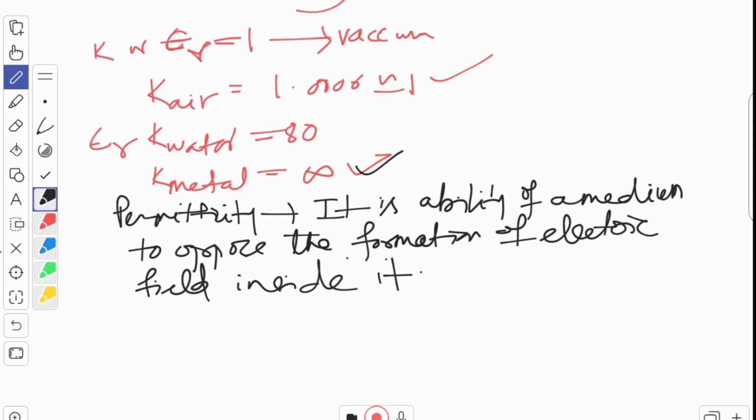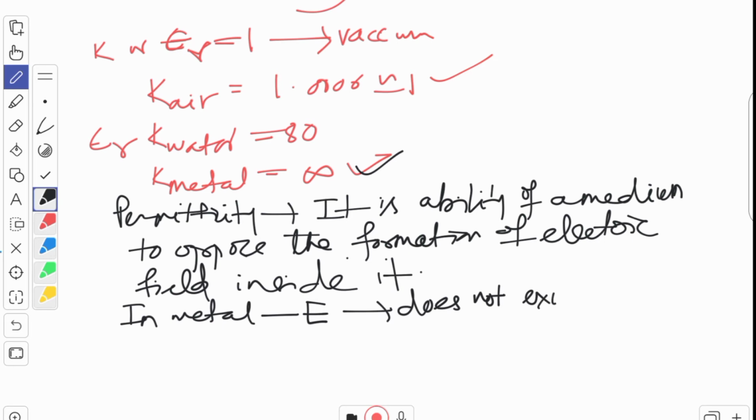In metals, electric field does not exist. In metal, electric field does not exist. So what does it mean? Because it exists inside the conductor. You are going to study in details also about this. Okay. So relative permittivity of metal is infinity. This means permittivity of metal is infinitely permittive.